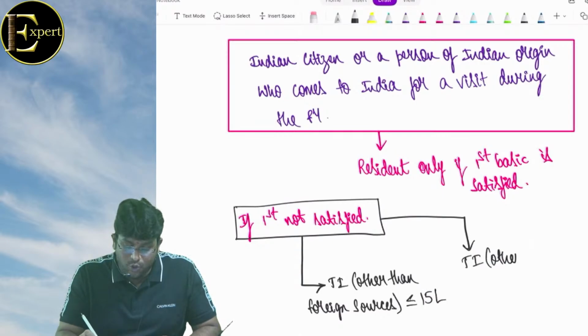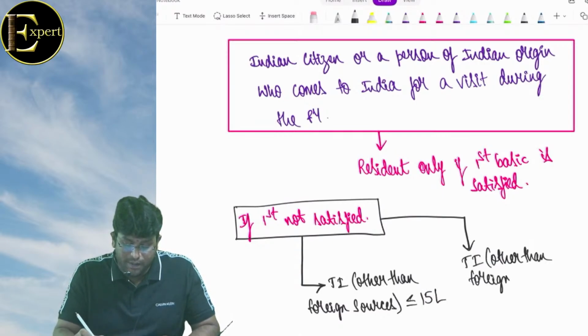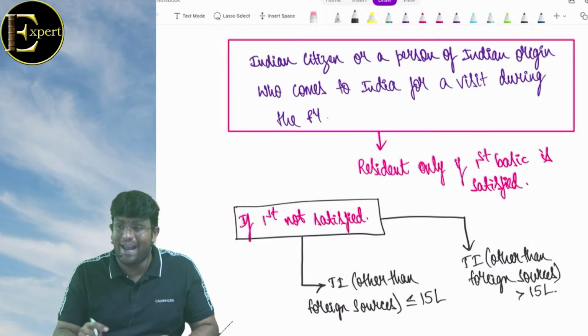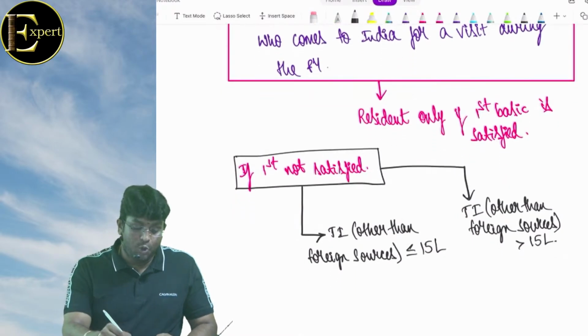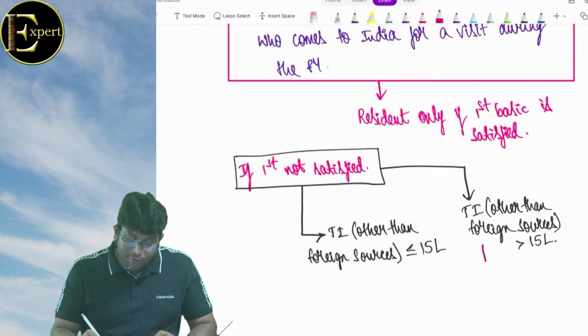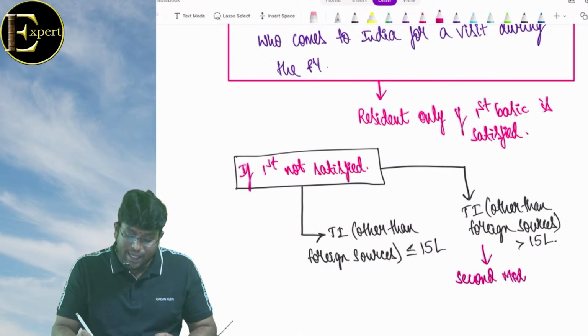Second: total income other than foreign sources is greater than 15 lakhs. Clear, friends?